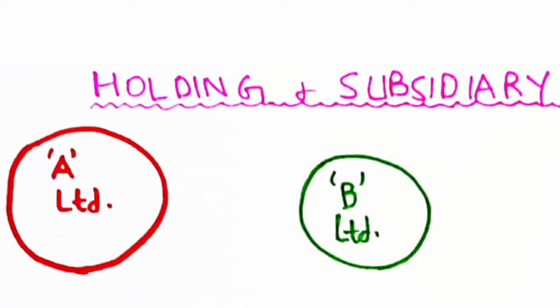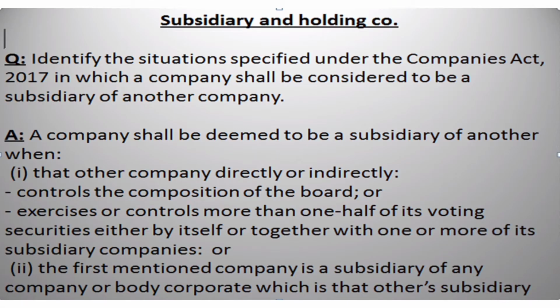This short lecture is going to explain the relationship between a holding and a subsidiary company and the meanings of each of these terms. So if you look at the Companies Act 2017, the relationship between a subsidiary company and a holding company is defined very formally, of course, like all other definitions, and it can be quite difficult to understand the meaning if you look at this definition alone.